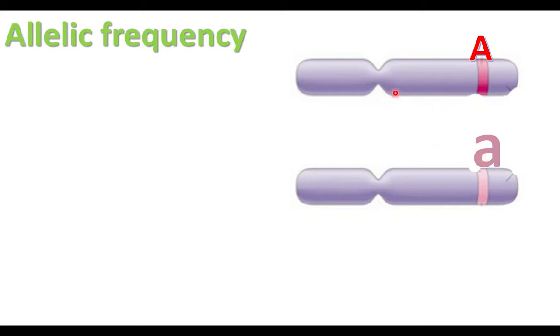If we want to calculate the allelic frequency, we must know how many members of a population carry the capital A gene and how many carry the small a gene. Then only we can understand the proportion of one allele with another allele, that is allelic frequency. The allelic frequency may change due to change in the gene.